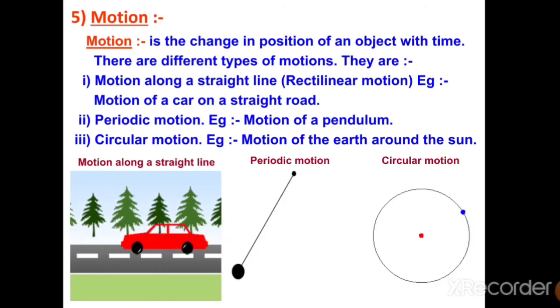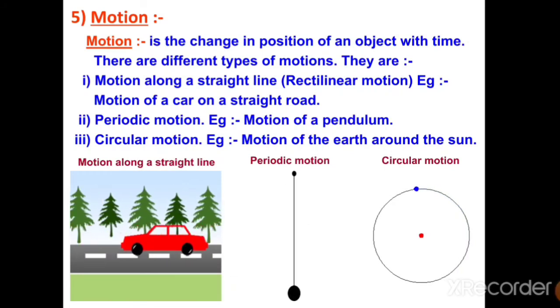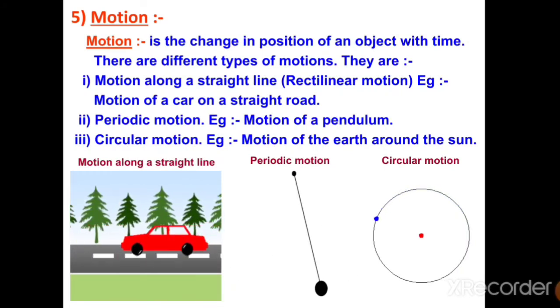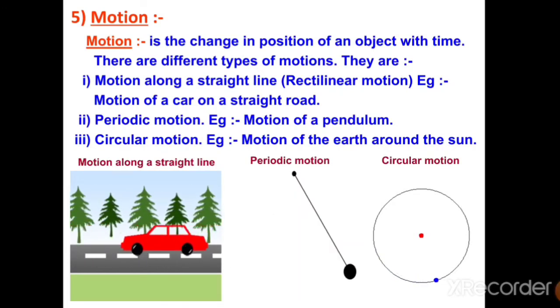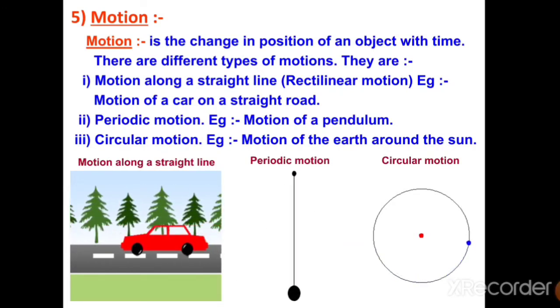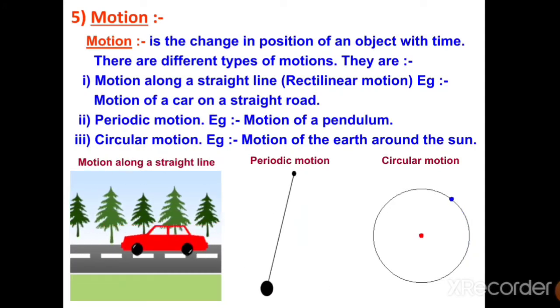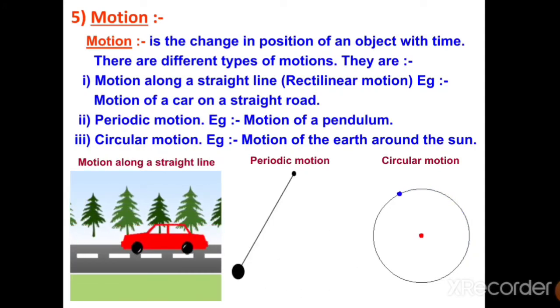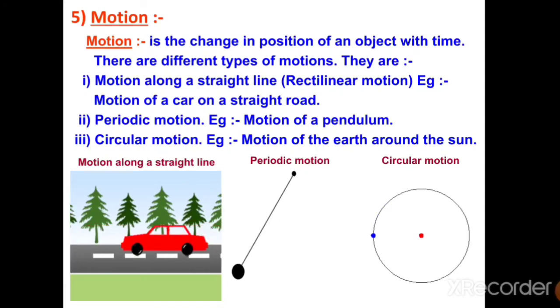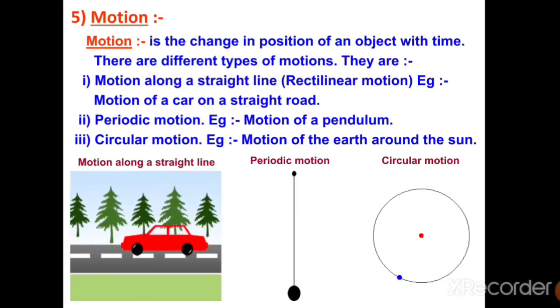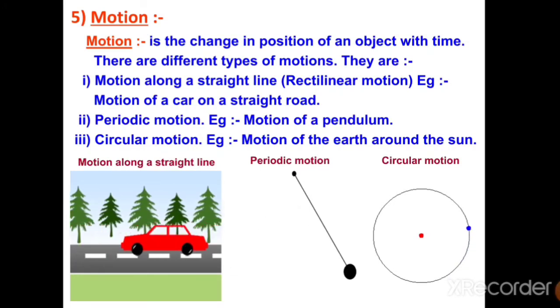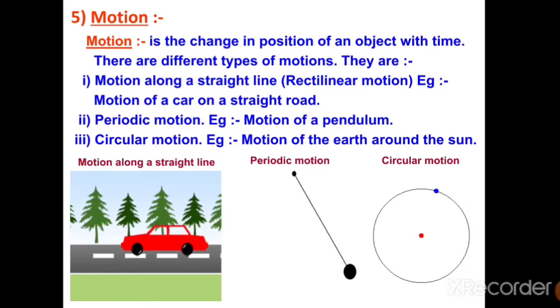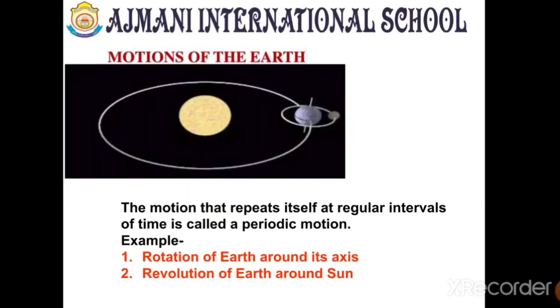The motion in which the motion is repeated by itself, where the object repeats its position one after the other, is called periodic motion, which is done by the pendulum. And the circular motion: all the planets, the satellites, they all are doing circular motion with respect to the sun and planets respectively. So this is called circular motion.